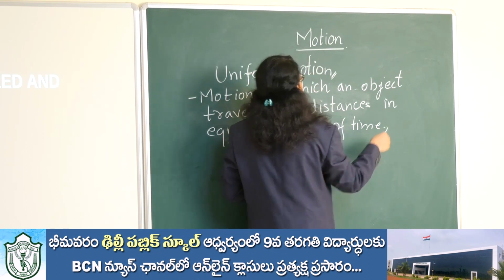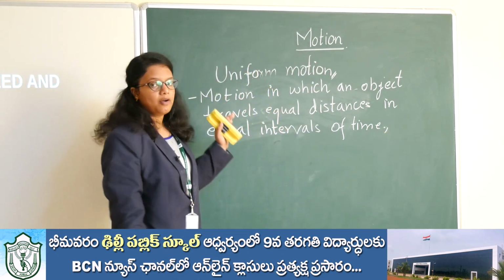So I hope you are clear with the concept of uniform motion.